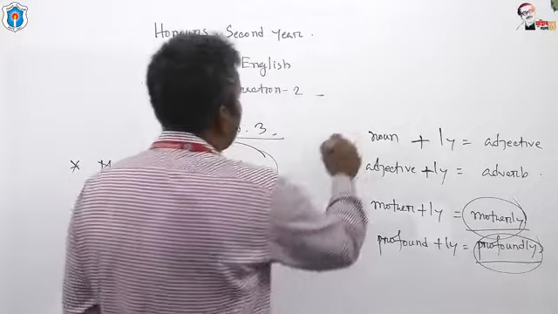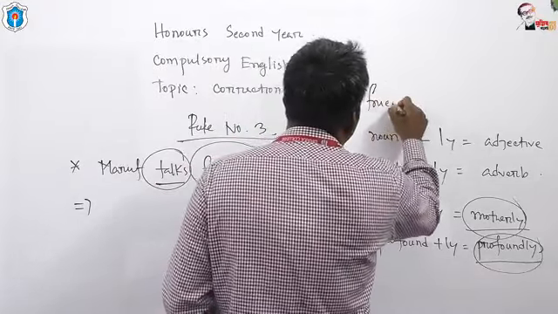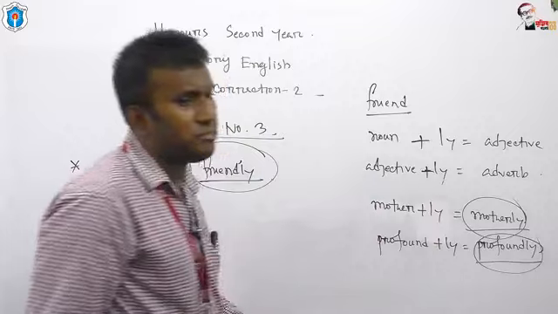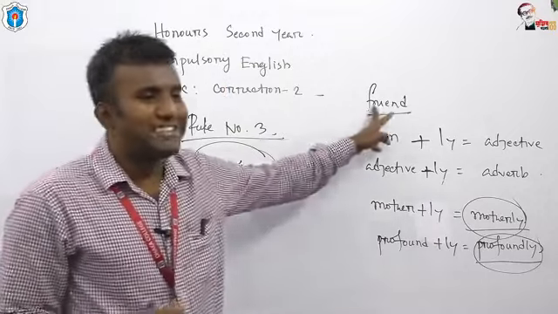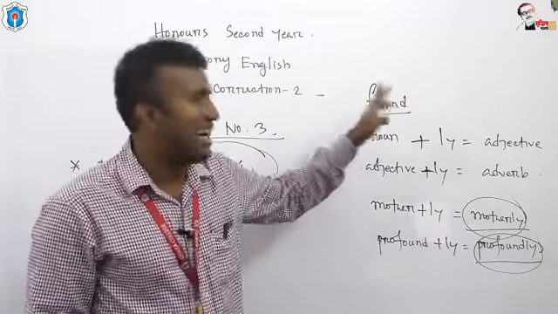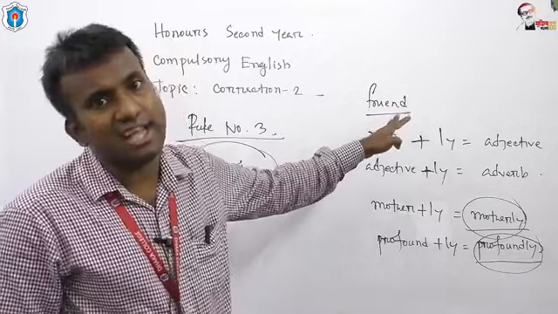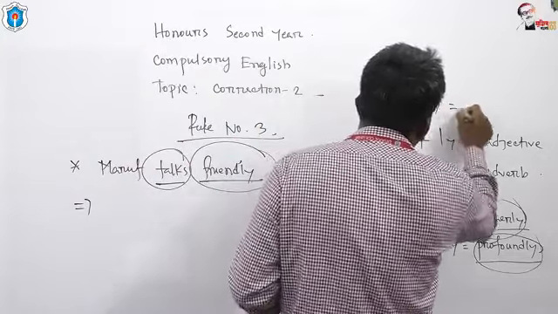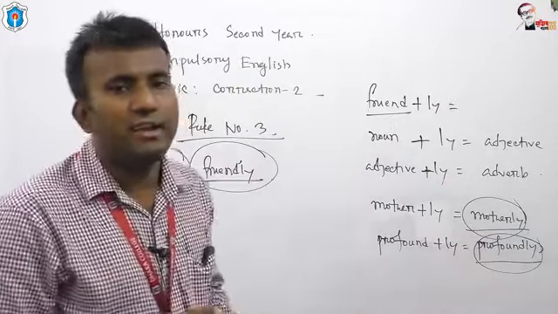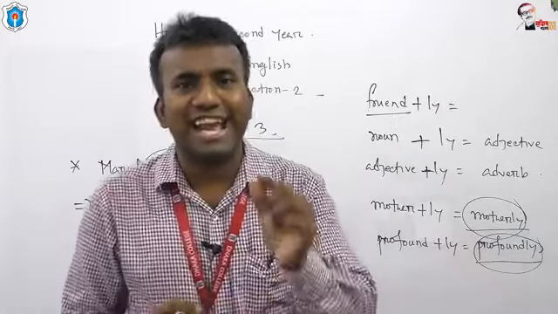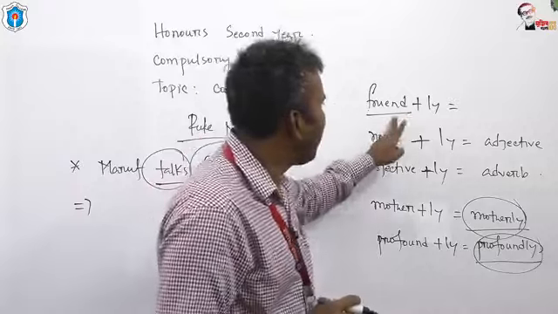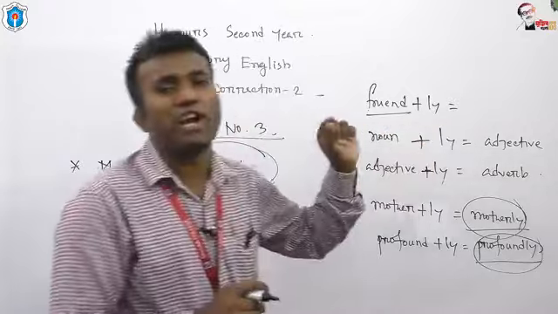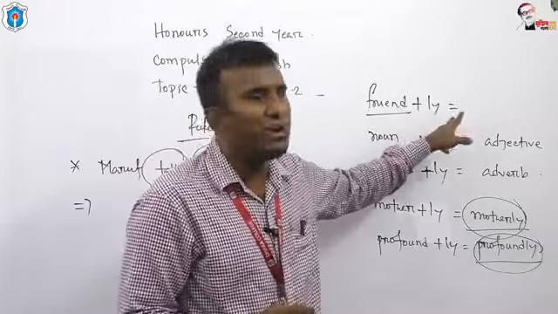Now look at the board. What type of part of speech is friend? I think friend is a noun, and if you add ly, it would be friendly. What do you think? Is friendly an adjective or adverb? Friendly is an adjective because I have put ly with a noun.